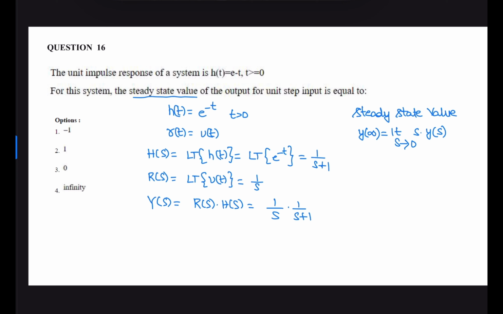The steady state value is limit s tends to 0, s into y of s. Y of s is 1 by s, 1 by s plus 1. So steady state value y of infinity is 1. So correct option is 2.